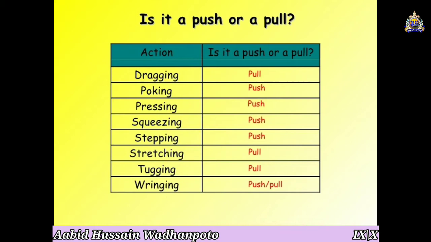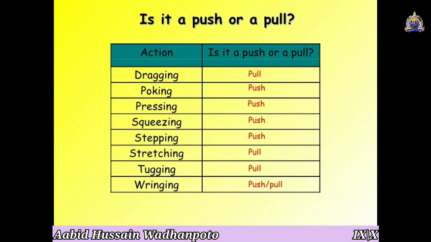Whenever it is applied, then we have dragging, poking, then pressing and squeezing, then stepping, then stretching, and then tugging. So dragging is a pull force, then poking is a push force, then pressing is a push force, squeezing is a push force, stepping is a push force, stretching is a pull force, then tugging is a pull, and then at the end we have the push and pull force, which is the ringing force.